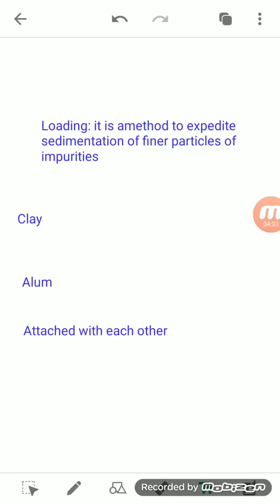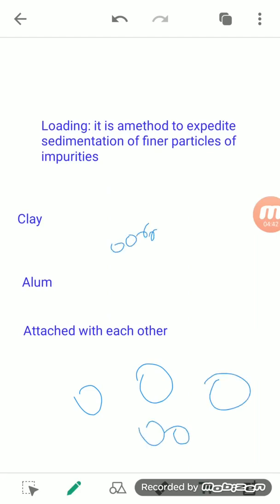When the different fine particles come close to each other and get attached, they become one big solid particle, and that big particle becomes heavy.